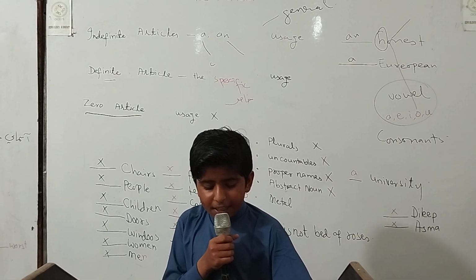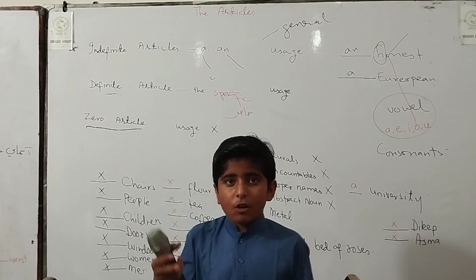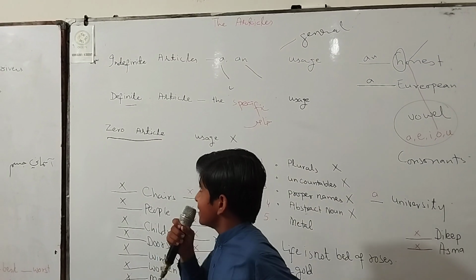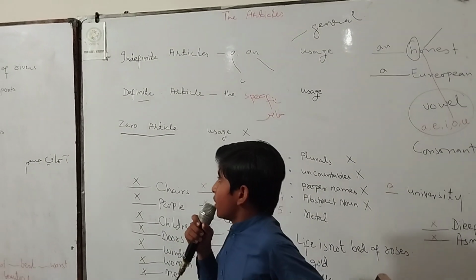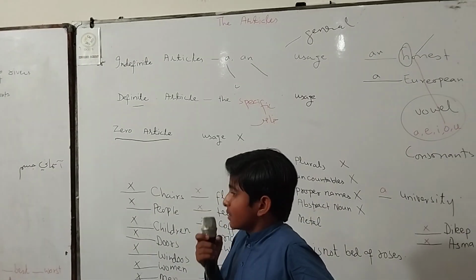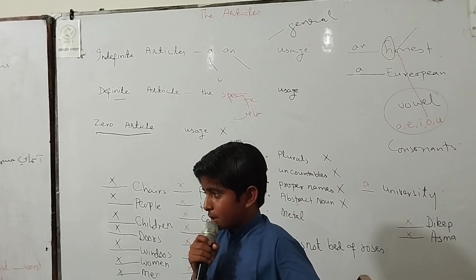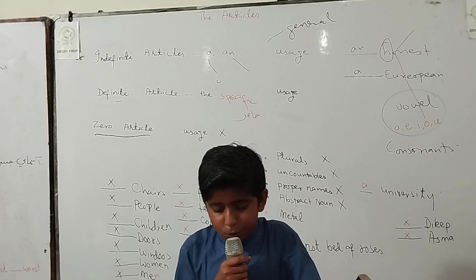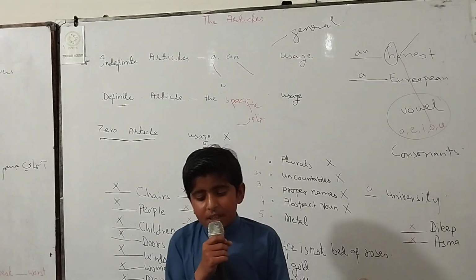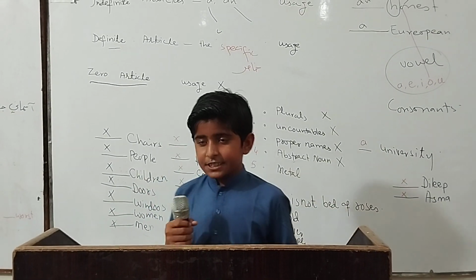An elephant is a huge animal, and I have a copy, I have a car, etc. With names like mountains, the K2 mountain, and oceans, the Ganga. Thank you for listening.